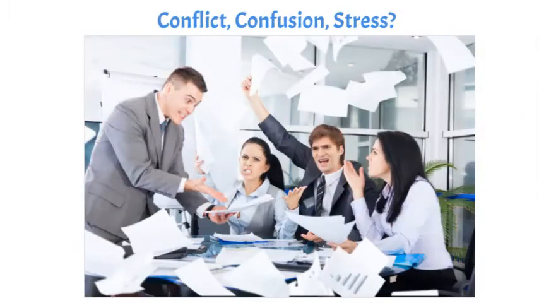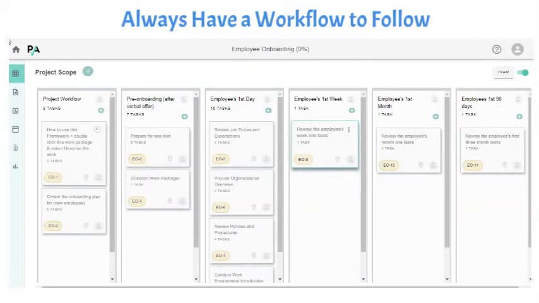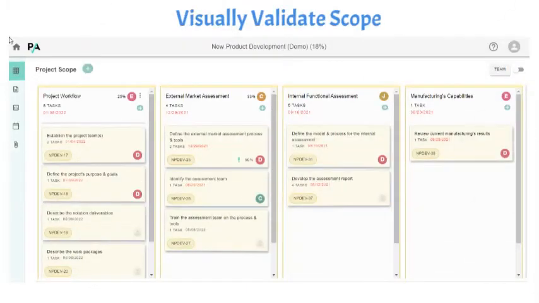When teams don't have a workflow to follow, the result is conflict, confusion, and stress. Build an initial workflow before starting. Have any deliverables been overlooked? Visually brainstorm and validate project scope.